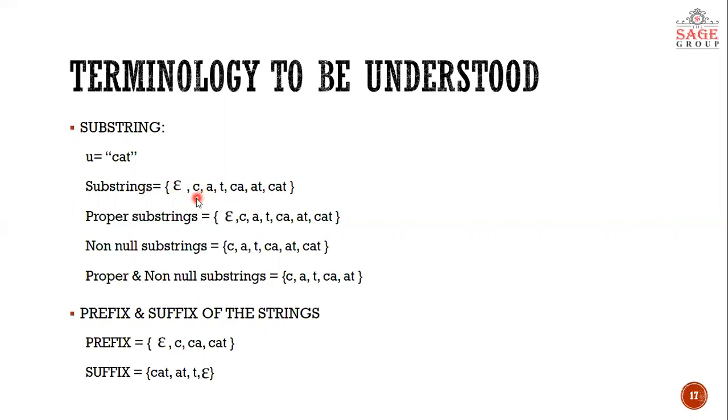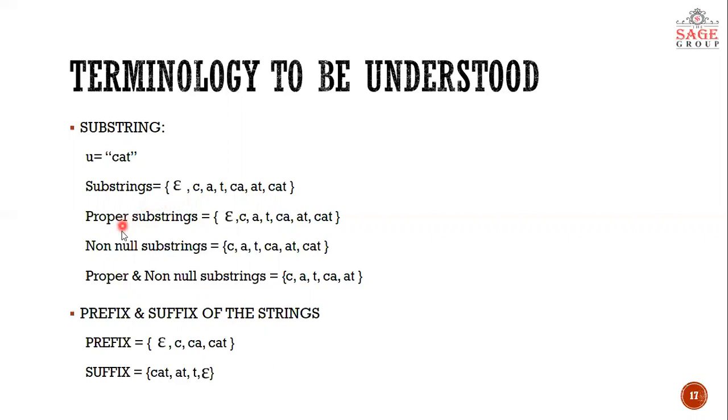Now one thing is different from set theory here. Here you can write C as a substring, A as a substring, T as a substring. You can write CA as a substring, you can write AT as a substring, but you can never write CT as a substring. C and T can never be separated because they have A between them. CA can be written separately, AT can be represented separately, but CT can never be separated. Just a single small difference from subsets is here. So this is substring. Hope you have understood this.